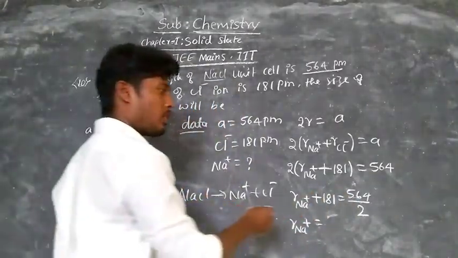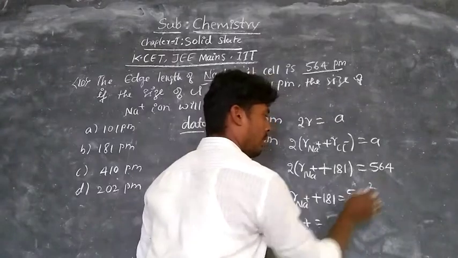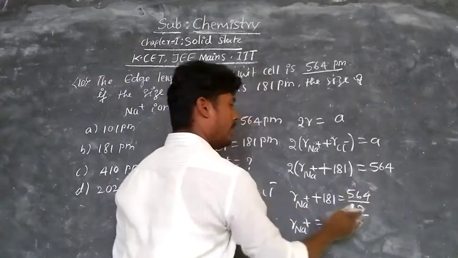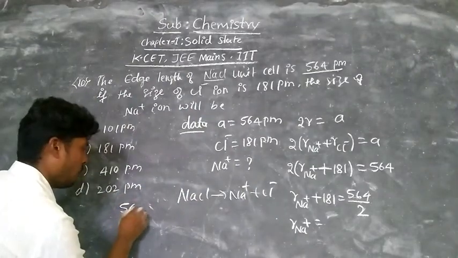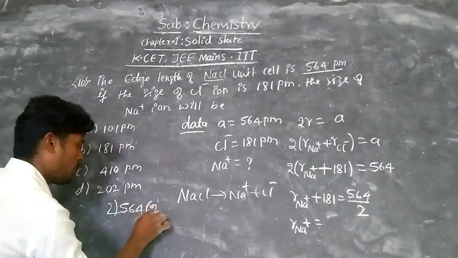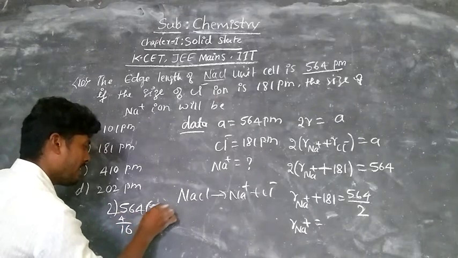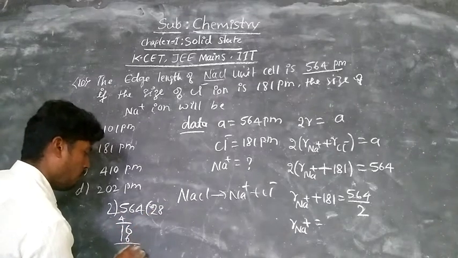564 divided by 2. 2 2s are 4. 1 2 8s are 16. 4 2 2s